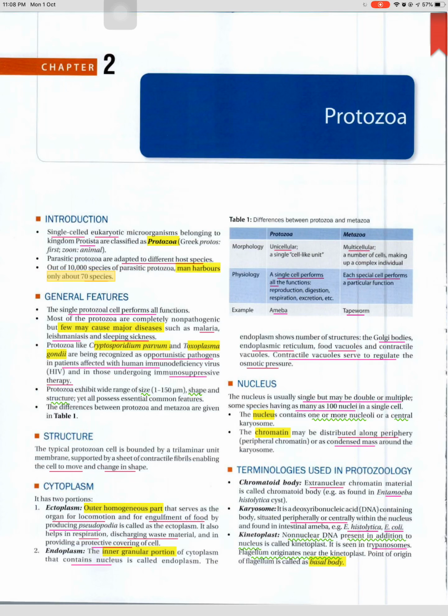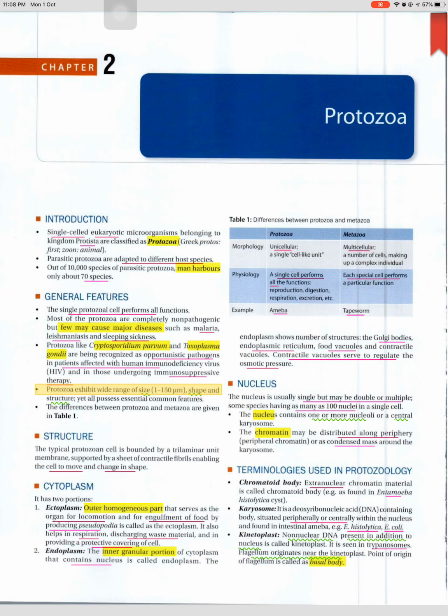General features. The single protozoa cell performs all functions. Most of the protozoa are completely non-pathogenic, but few may cause major diseases such as malaria, leishmaniasis and sleeping sickness. Protozoa like Cryptosporidium parvum and Toxoplasma gondii are being recognized as opportunistic pathogens in patients affected with human immunodeficiency virus, HIV, and in those undergoing immunosuppressive therapy. Protozoa exhibit wide range of size, shape and structure, yet all possess essential common features. The differences between protozoa and metazoa are given in Table 1.